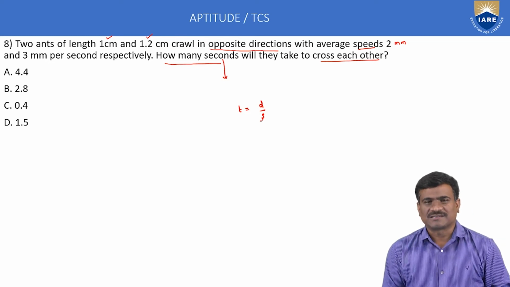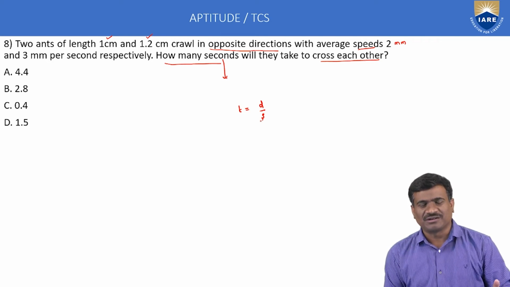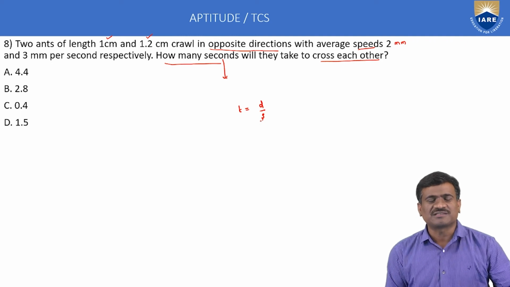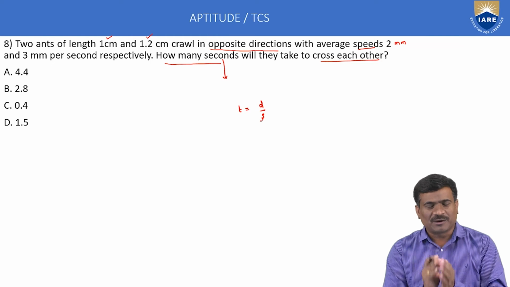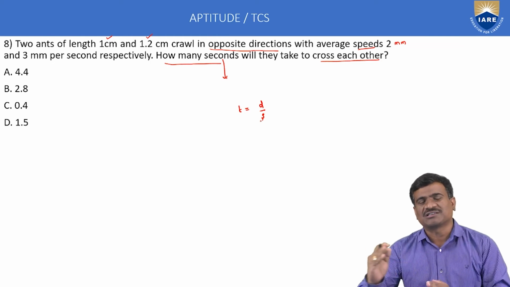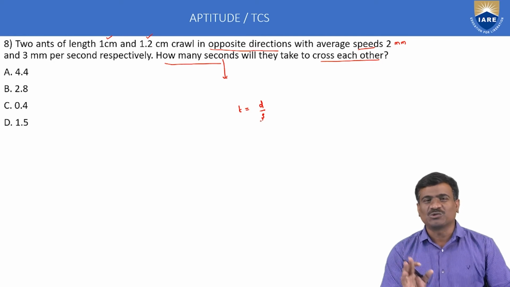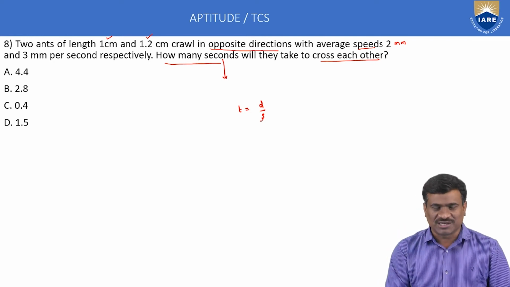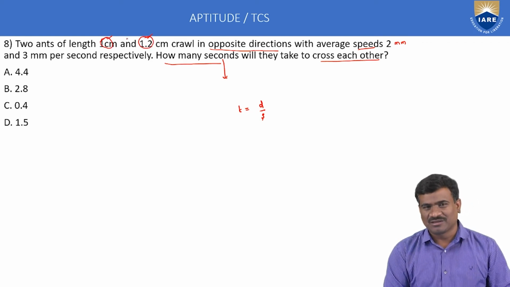Notation for distance: a train crosses a stationary object, or a person or object crosses another object, then distance is equal to the sum of the two lengths. Here first object 1 centimeter, second object 1.2 centimeter.